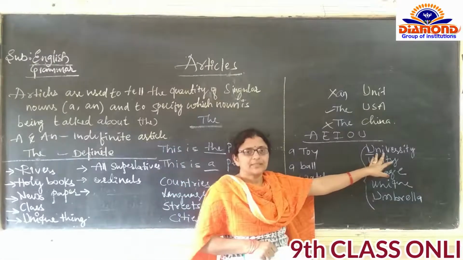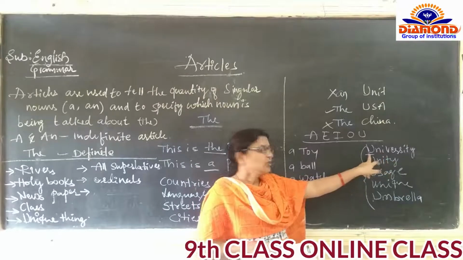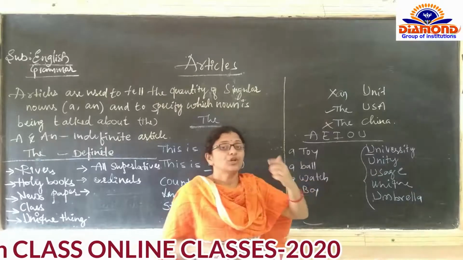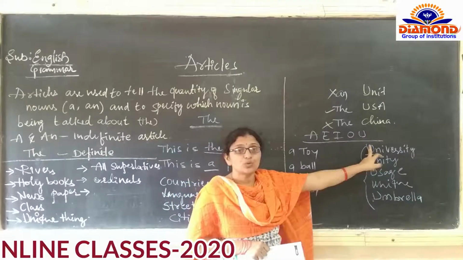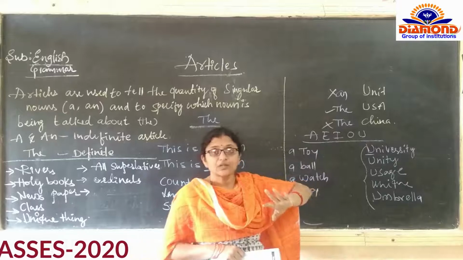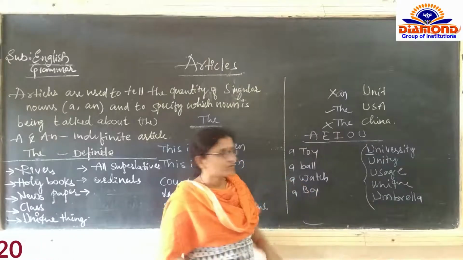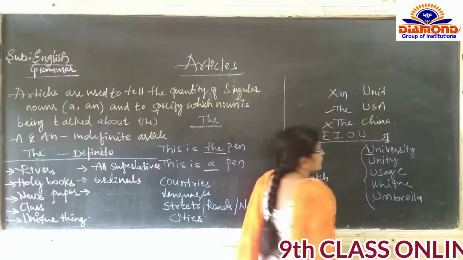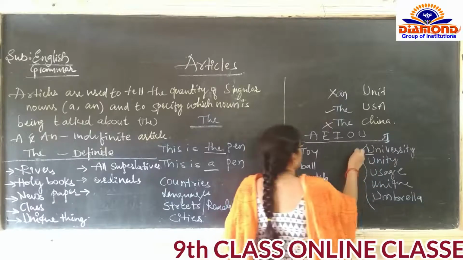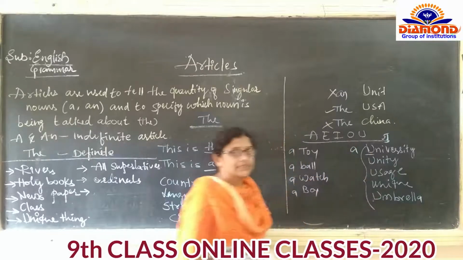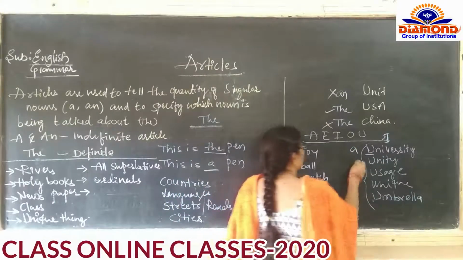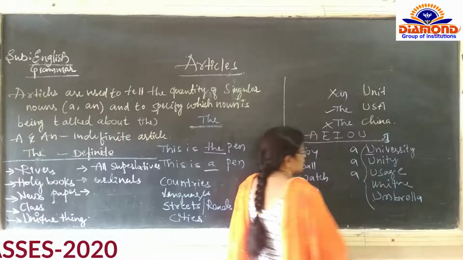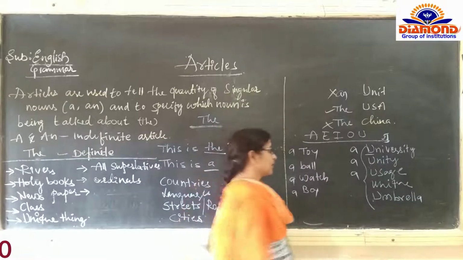Here in university, U is a consonant, sorry, a vowel, but here the sound of university is what? What is the sound of this U? In university, the sound of U here is the Hindi 'ya' sound, 'ya', university. So that's the reason: a university, a unity, a usage, a unique.